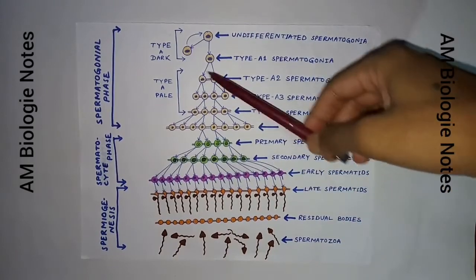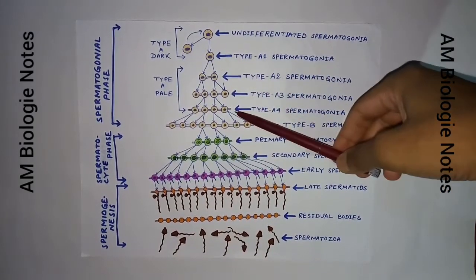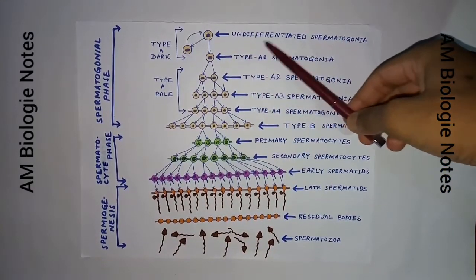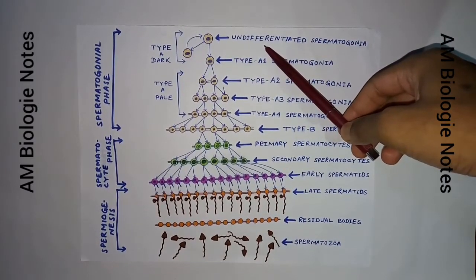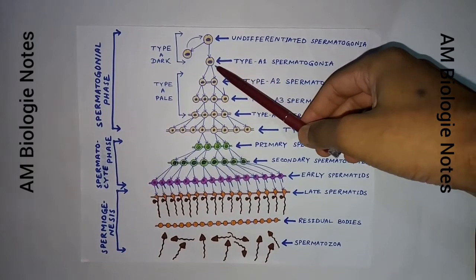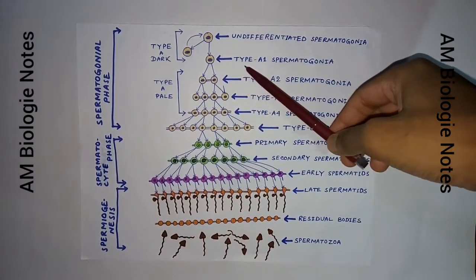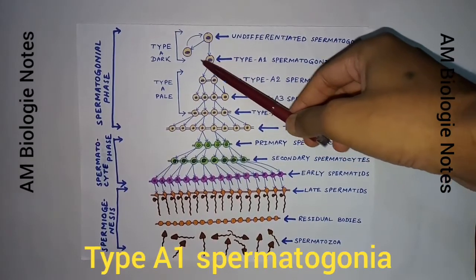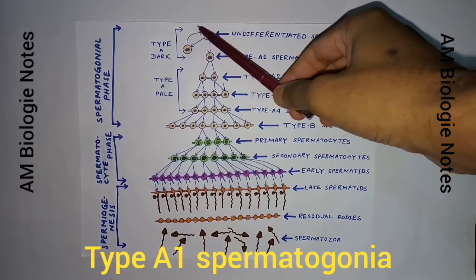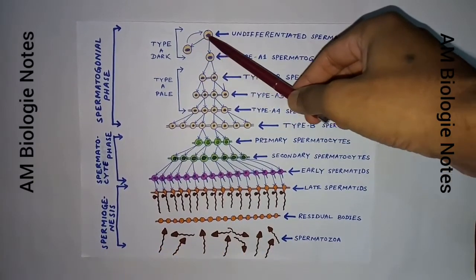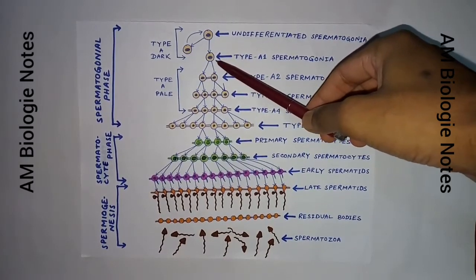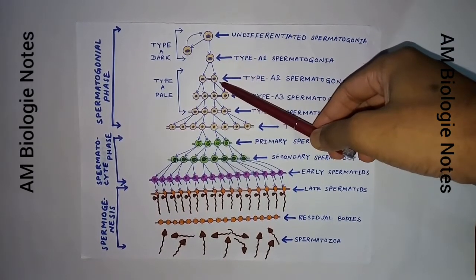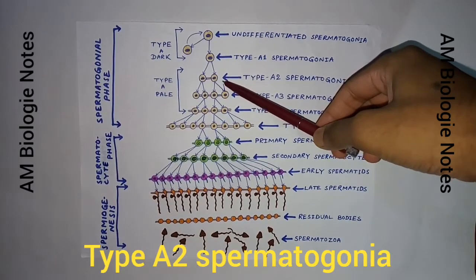So, first, the spermatogonial phase. Here, the undifferentiated spermatogonia, also known as stem cells, upon reaching maturity are thought to make type A1 spermatogonia. This type A1 spermatogonia may again convert to stem cells, or if spermatogenesis is essential, then convert to type 2 spermatogonia.